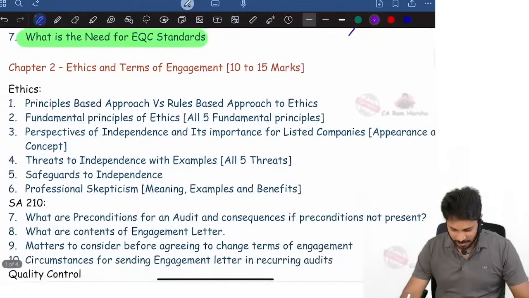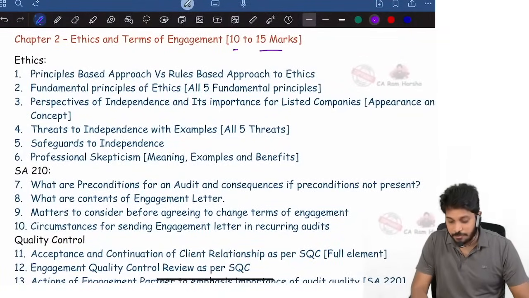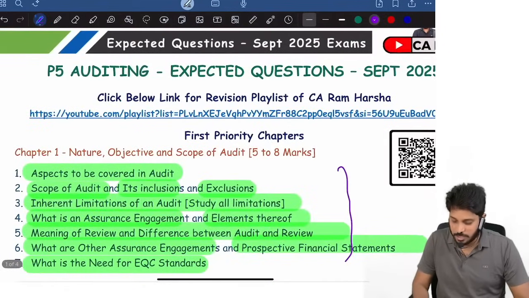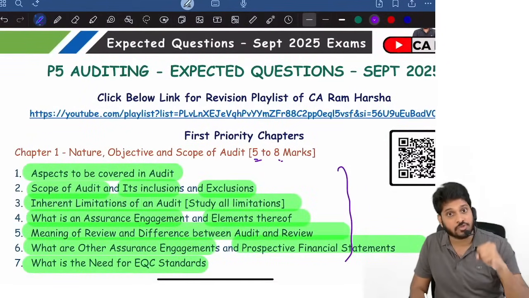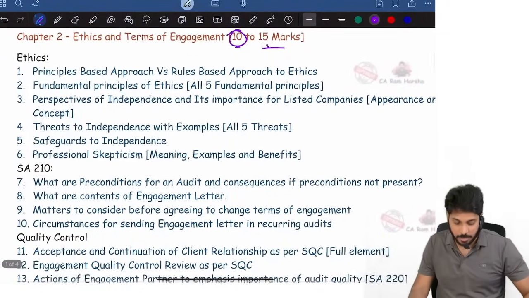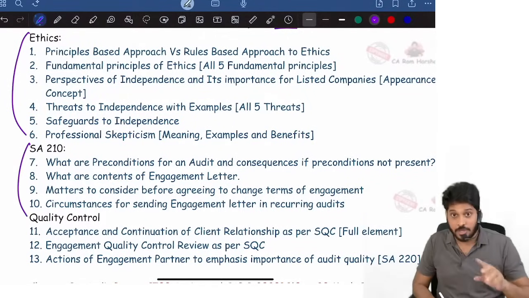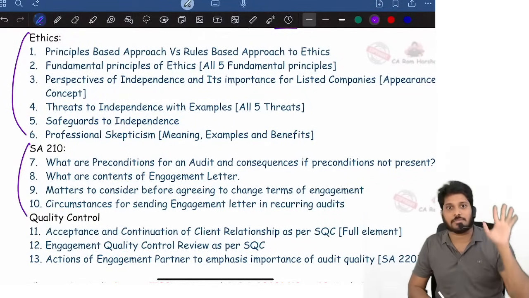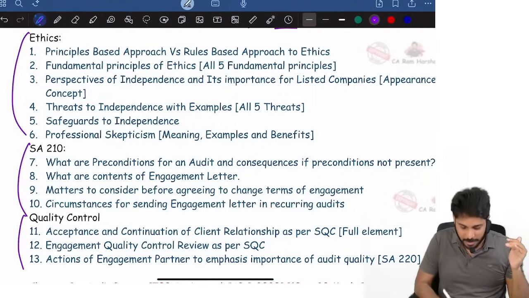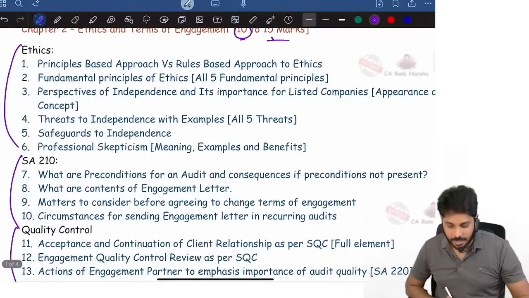Next we need to discuss ethics and terms of engagement, which will have a weightage of minimum 10 to 15 marks. Even nature, objective and scope can carry 5 to 8, sometimes even 10 marks. Whereas ethics and terms of engagement have minimum 10 marks weightage, sometimes even 15 marks might come. For example, from ethics itself a 5 marks question will come. In May 25, ethics itself had 10 marks. From SA 210, 5 marks will come. Definitely from quality control also 5 marks will come. So this is the second chapter, ethics and terms of engagement.